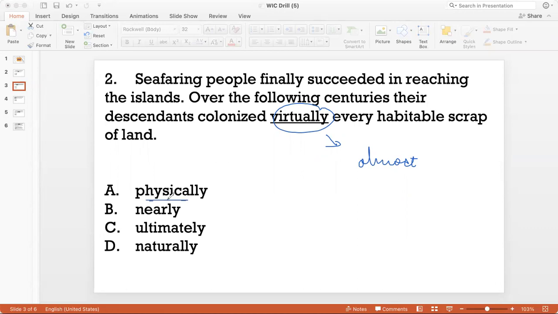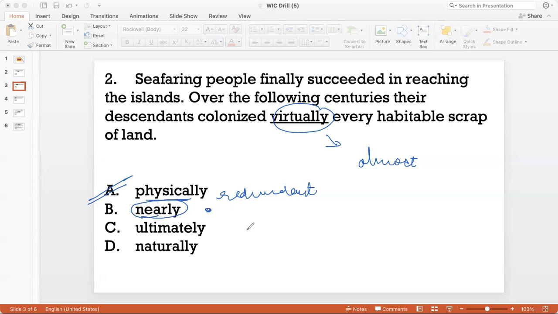Now, if you look at physically, they colonized physically every. First of all, physically is redundant because if you colonize, that means that you have physical occupation over that land, and that's not what I mean when I say virtually every. I'm saying almost every part of the island that could be inhabited was colonized. So it's not right. Nearly is a good answer, because when I say the descendants colonized nearly every habitable scrap, that means almost every habitable scrap.